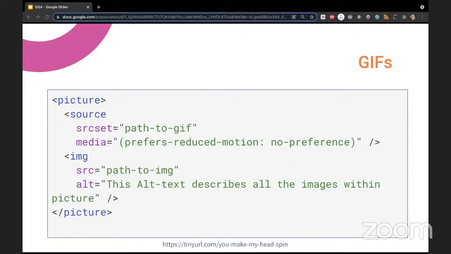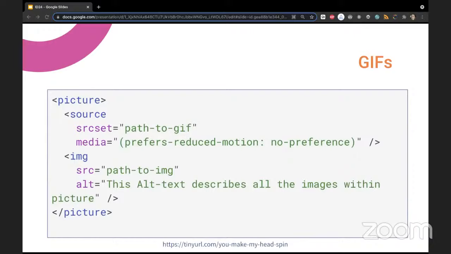The image element will be the default case. If we add source elements, which can have conditions, and none of them is true, then it defaults to the image tag. So there should be a default image.